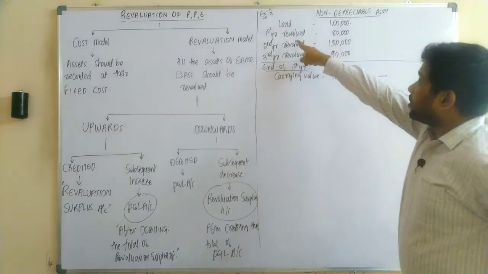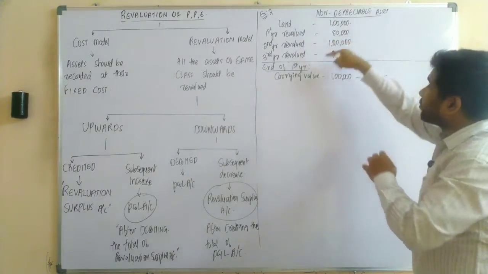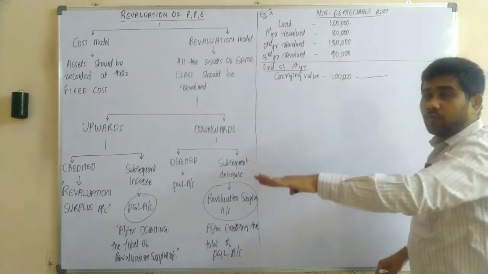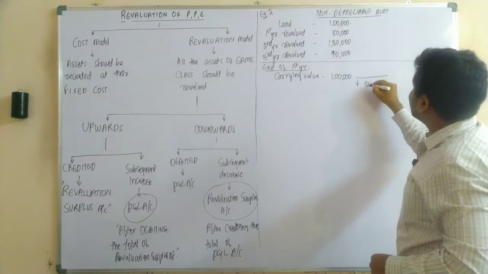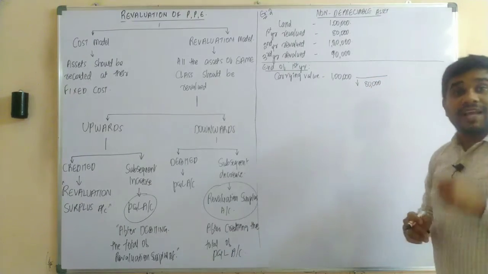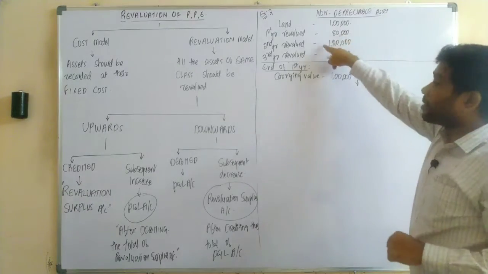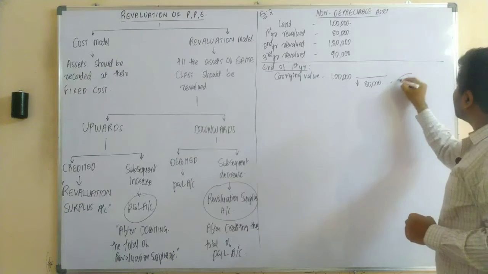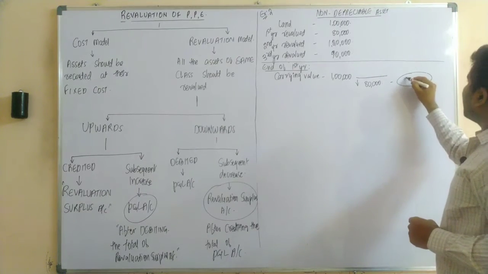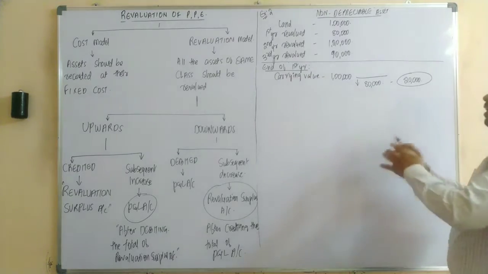Now, in the first year, you are revaluing your asset. So was the asset revalued upwards or downwards? The asset is revalued downwards. In our first example, it was upwards. In the second example, we are starting with the downwards. Was it okay? Now, how much was it? The difference would be 20,000 rupees. Was it okay? Let's continue.